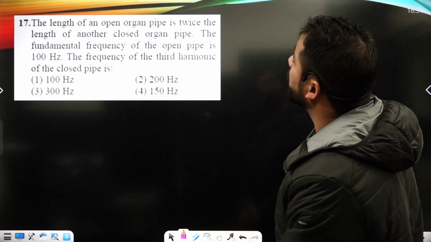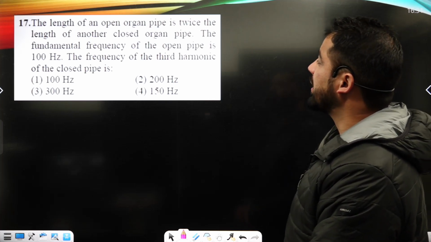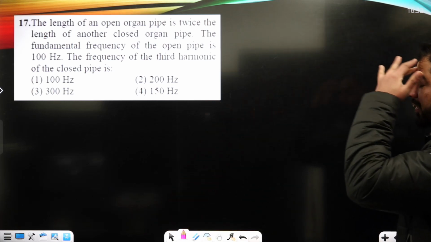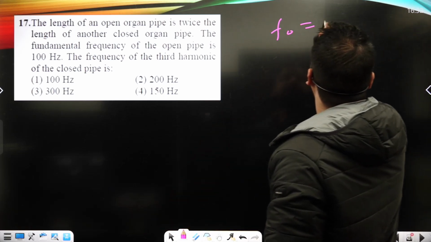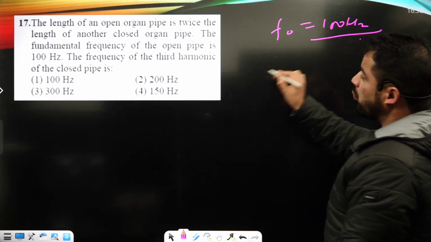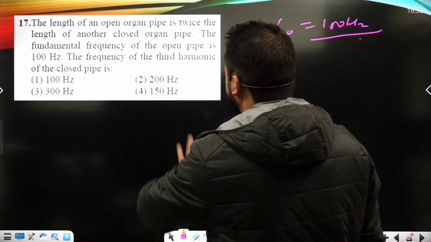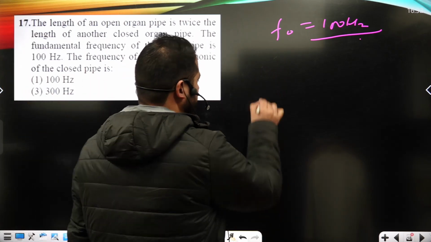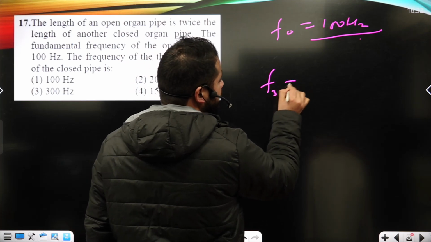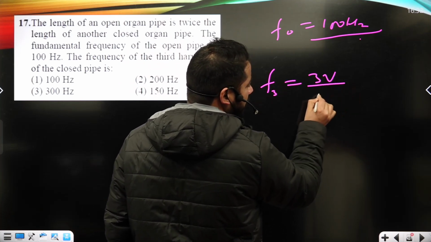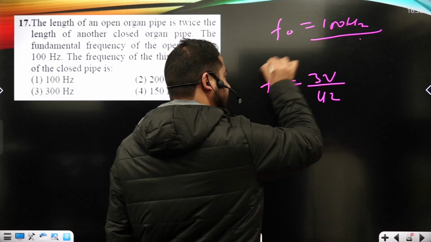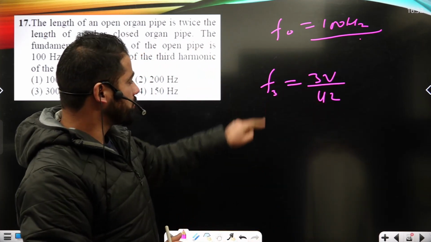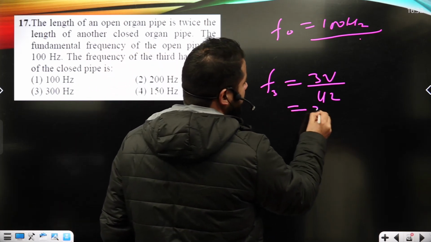Now the length of the open organ pipe is 2 times the length of another closed organ pipe. The fundamental frequency of the open organ pipe, F0, is given here. That's 100 hertz, right? What we are asked to calculate is the frequency of the third harmonic in the closed organ pipe. The frequency of the third harmonic, F3, is 3V upon 4L. When we discuss the harmonics of the closed pipe, it comes out like this. Here I'm just talking about the frequency, right?